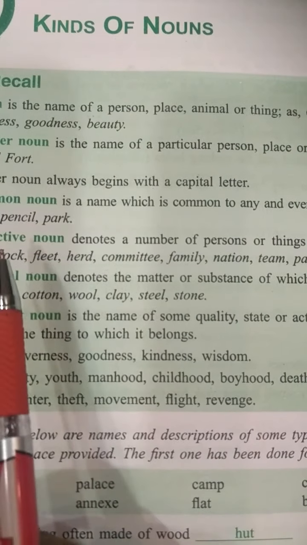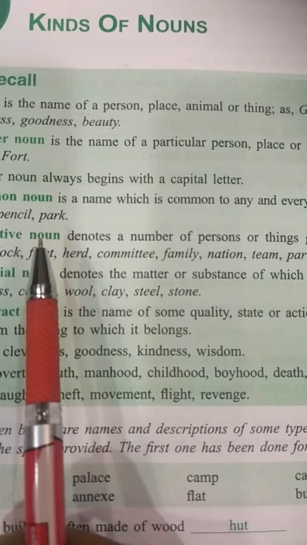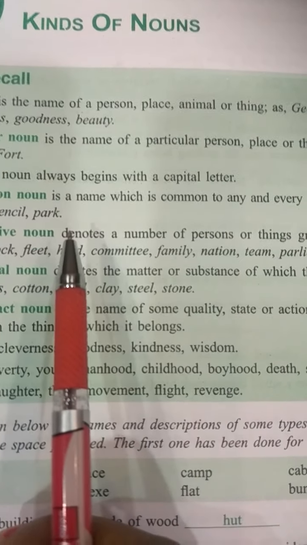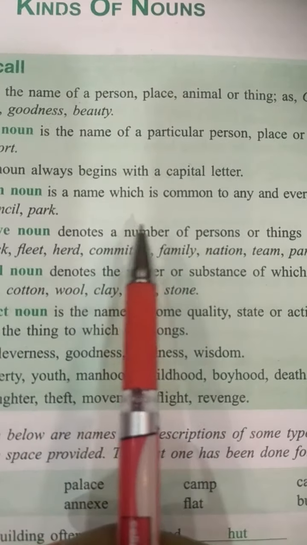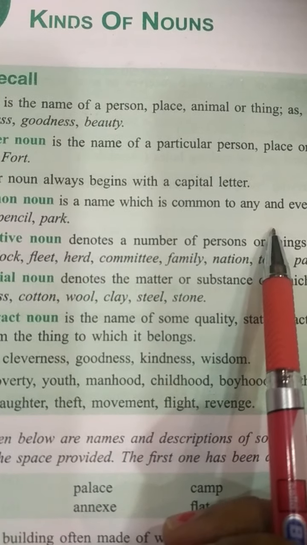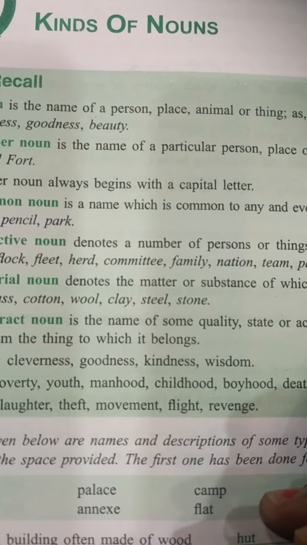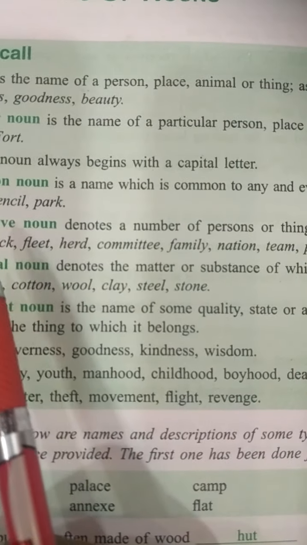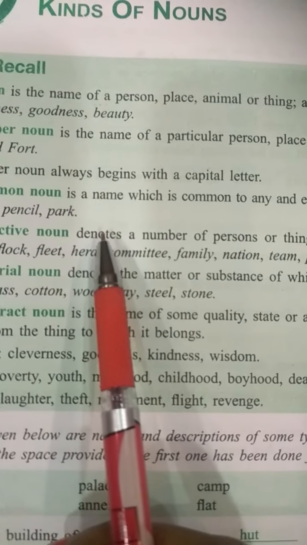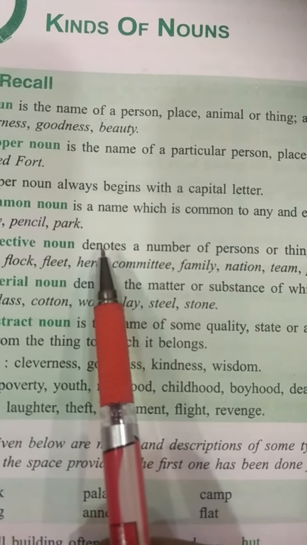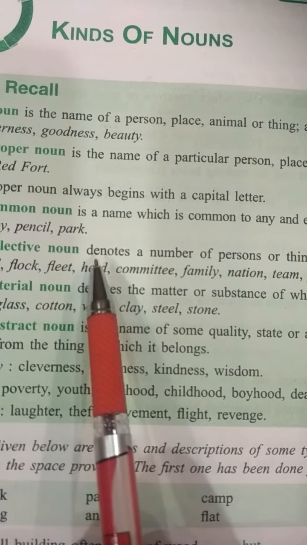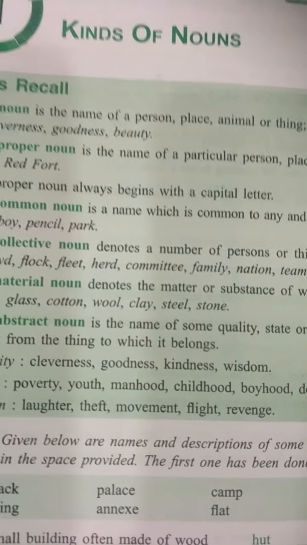Now we come to a common noun. What is a common noun? A common noun is a name which is common to any and every person or thing of the same kind, as boy, pencil, park. So what is a common noun?